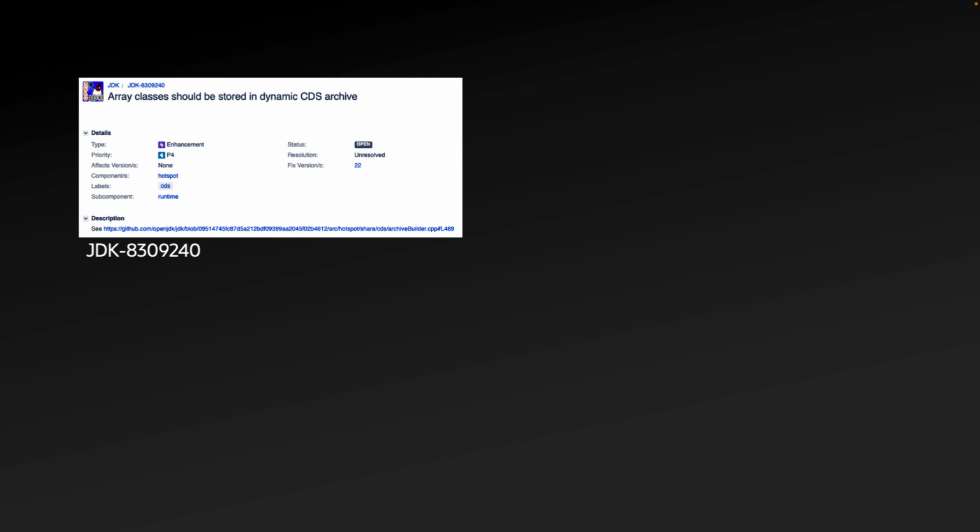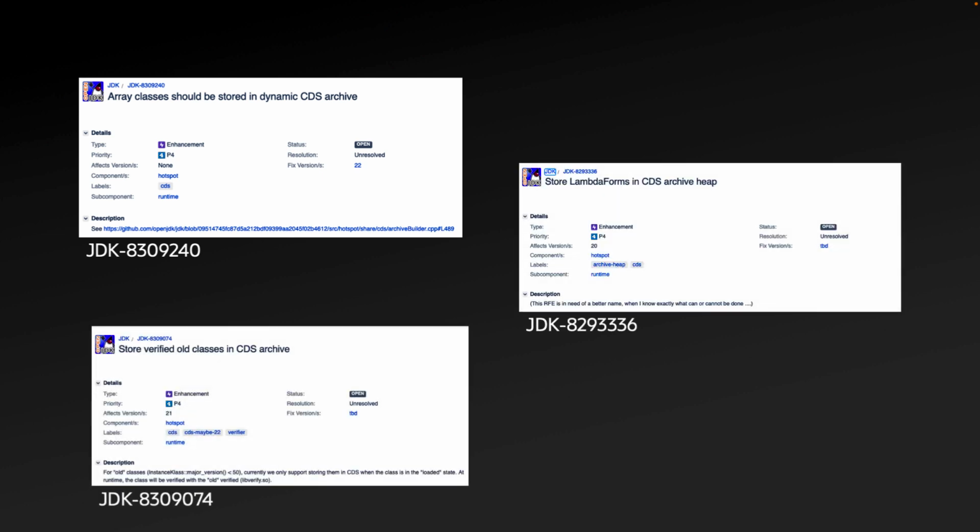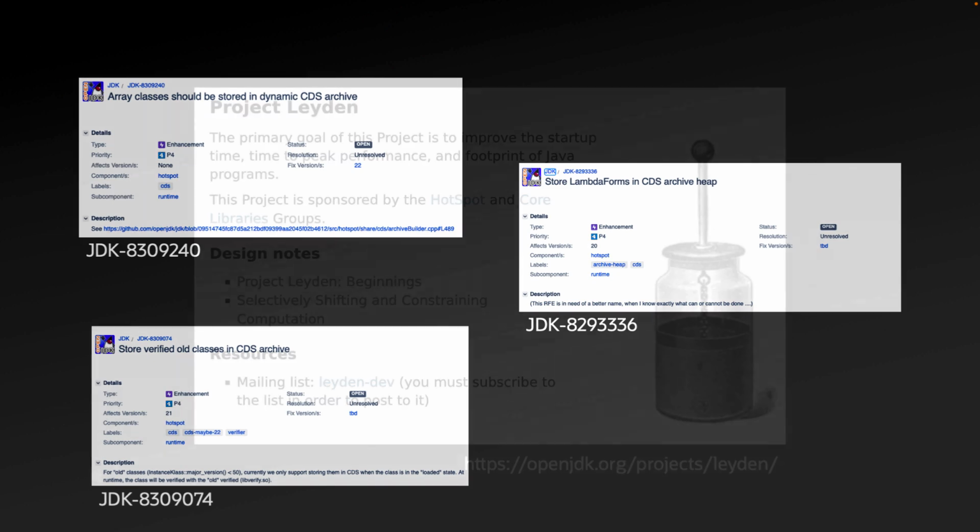CDS has seen many improvements over the past several years, but there's still more in the future. In the near term, the CDS team is looking at expanding the scope of what can be included in the CDS archive by including array classes, lambda forms, or older classes compiled in JDK 5 or earlier. This last example might sound a bit arcane, but some popular Java libraries like ByteBuddy in fact have many such classes compiled to JDK 5 for compatibility reasons.